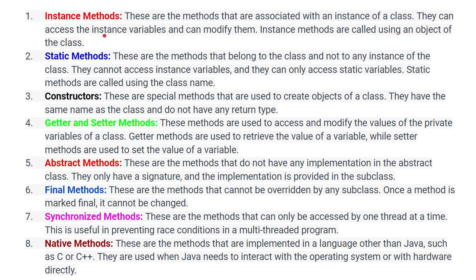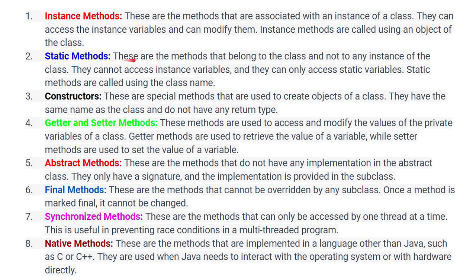They can access the instance variables and can modify them. Instance methods are called using the object of the class. So whenever you create an object of a particular class and call those methods, that is called an instance method.